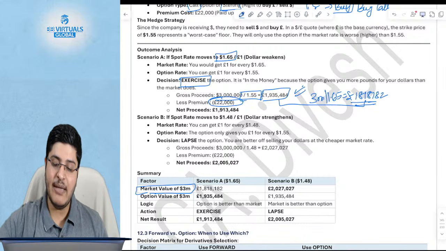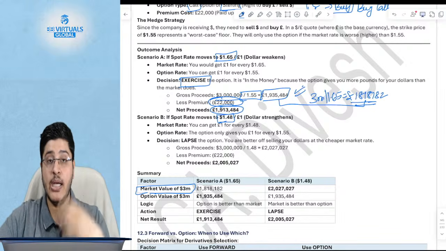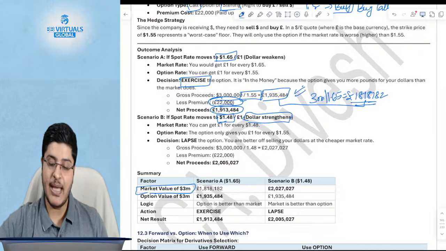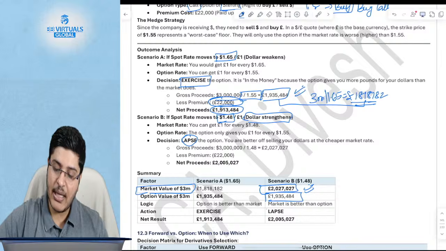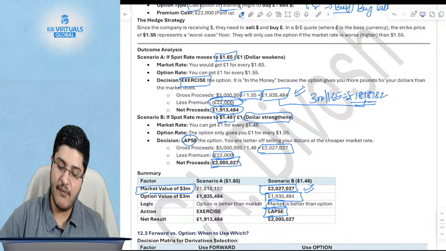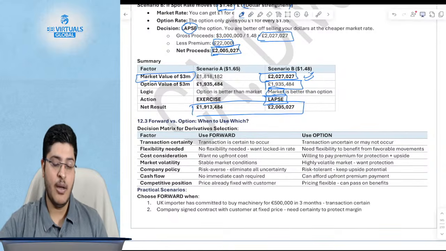Of course, you will anyways have to pay the premium, so your net proceeds will be this. But always remember, when you divide by a smaller number, it will give you the higher net proceeds. If the dollar has strengthened, then you will say, I don't want to exercise the option, because my market value is actually higher than my option value. So I will lapse the option and I will go for the market value. So my actual receipt will be 2027 minus the premium. So I will get a net benefit of 2005027. Okay, I hope this is clear.